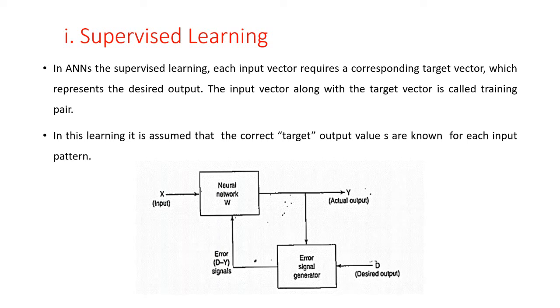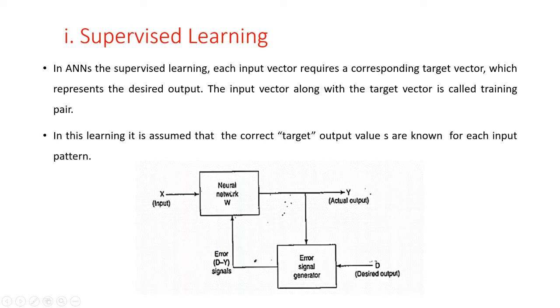We give the input to the neural network and we get the actual output. If the actual output vector is compared with the desired output vector and there is a difference between the two, then an error signal is generated by the network. This error signal is used for adjustment of the weights until the actual output matches the desired output.